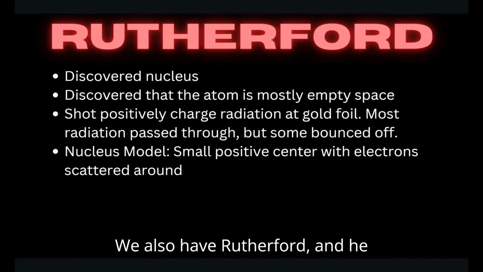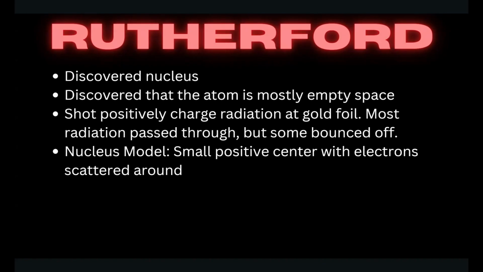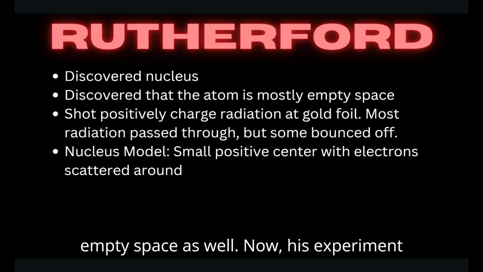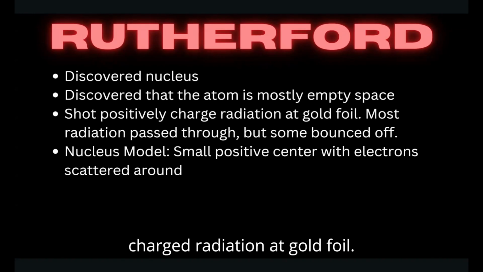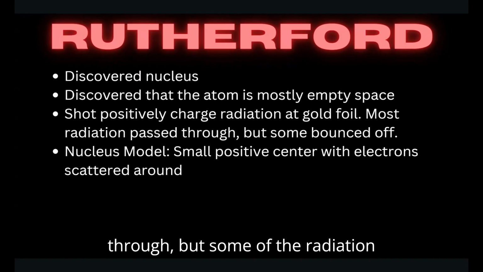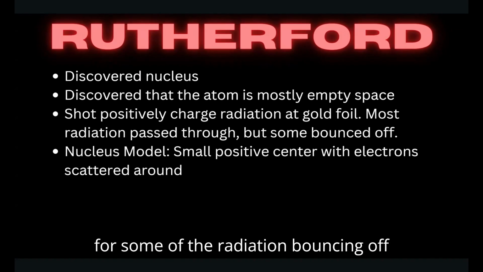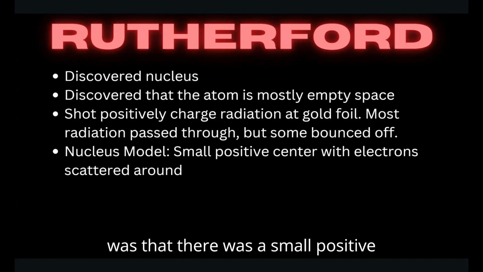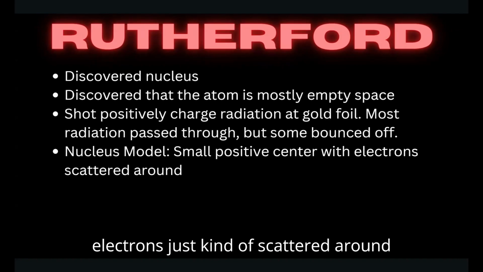We also have Rutherford, and he discovered the nucleus of the atom. He discovered that the atom is mostly empty space as well. Now, his experiment that he did was that he shot positively charged radiation at gold foil. Now, most of the radiation passed through, but some of the radiation bounced off. And the only explanation for some of the radiation bouncing off was that there was a small positive center in the atom with the electrons just kind of scattered around it.